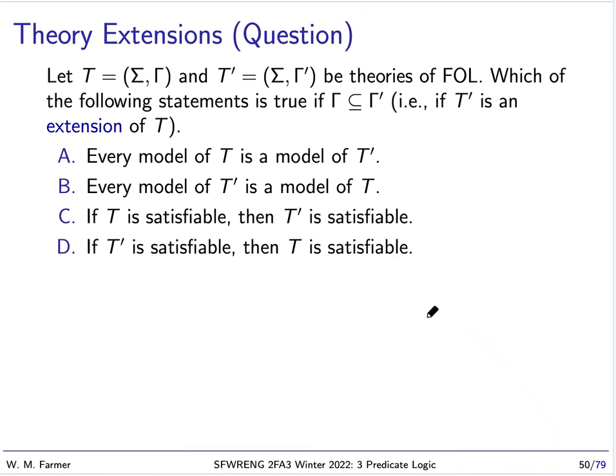This is about theory extensions. So let's say I have T and T prime, and T prime is a theory extension of T, but notice they both have the same signature here. So the only difference is T prime has more axioms, additional axioms than T. And so which of the following statements is true? I'm going to give you a moment to think about that.